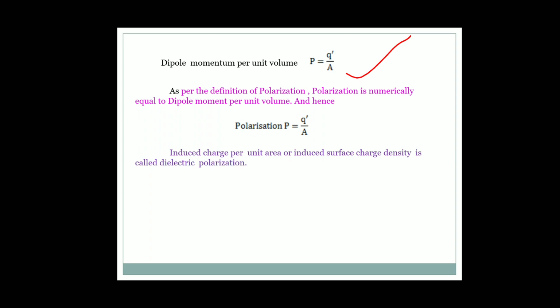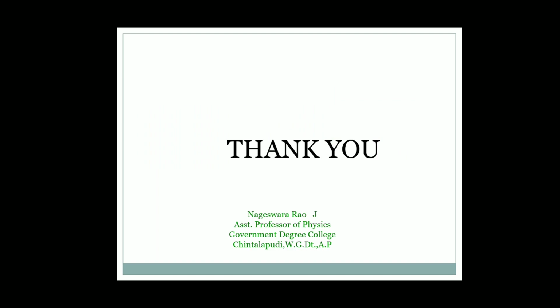So the induced surface charge density, or induced charge per unit area, is called dielectric polarization.